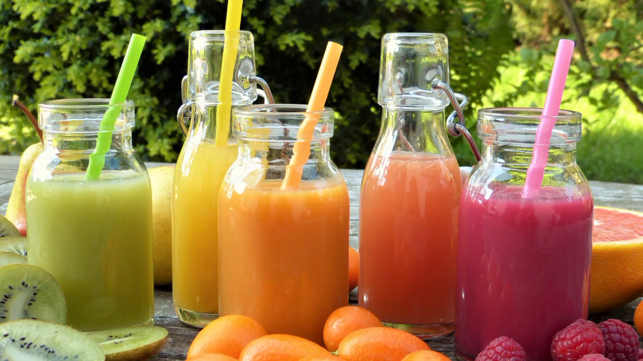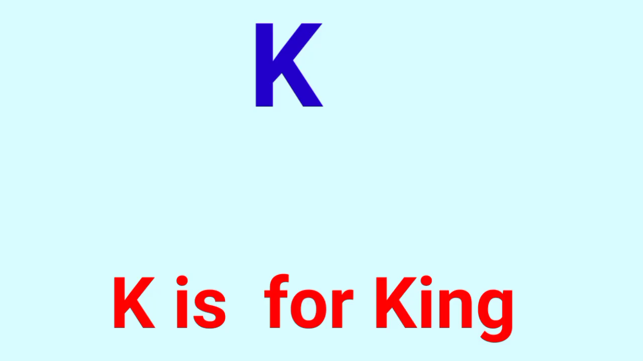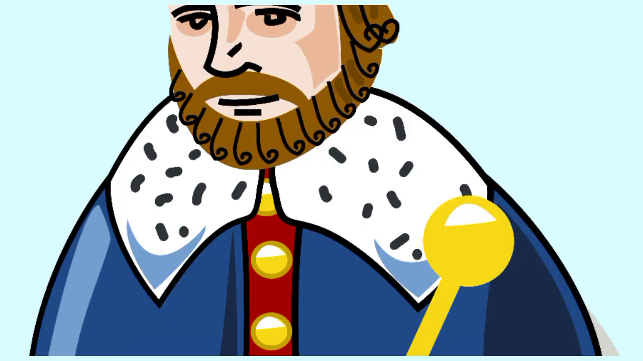J is for juice. K is for king. Capital letter K is for king.